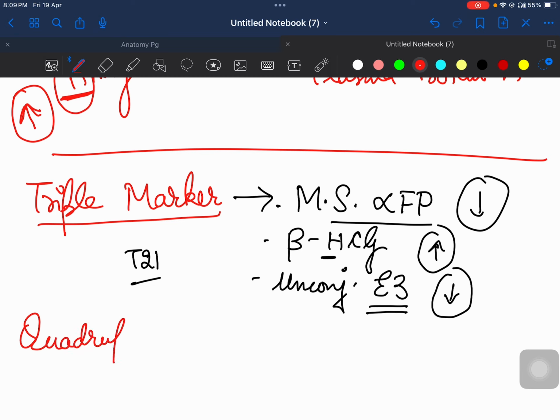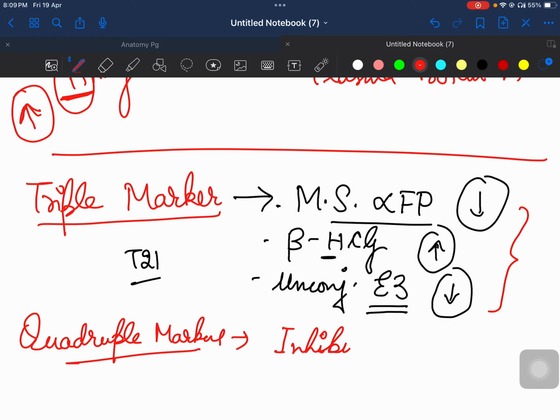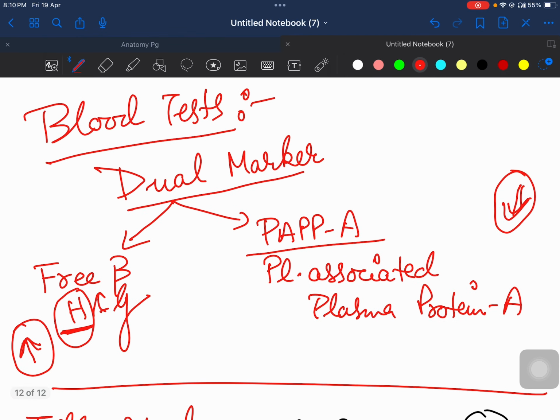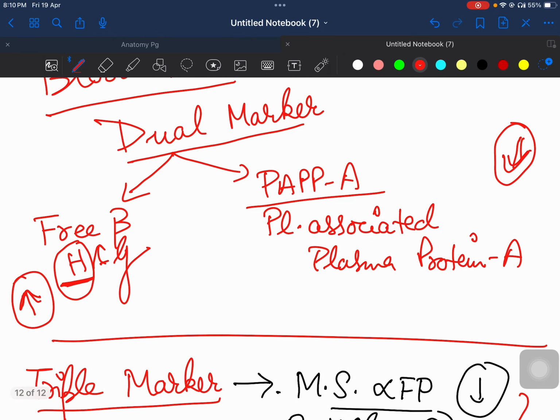The third test which we can do is quadruple marker. As the name says, there will be four hormones which will be studied here. So उसमें से तीन hormones तो हमारे triple marker वाले ही तीन हो जाते हैं. जो additional marker है that is your inhibin A. अब inhibin में भी H आता है तो it will be increase. Okay. So very easy है, याद रखना. डुअल मार्कर में अलग से मार्कर्स होते हैं. HCG is common in all, but you have PAPP-A. Okay, so PAPP-A decreases, HCG increases.